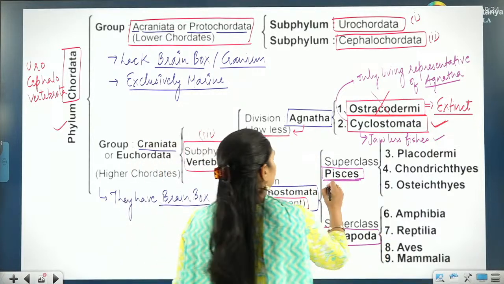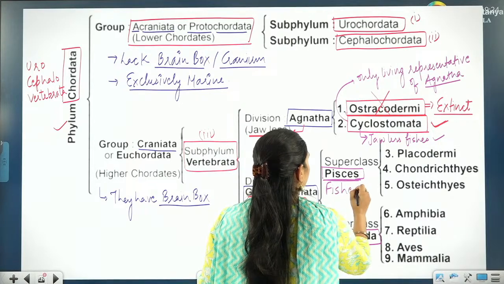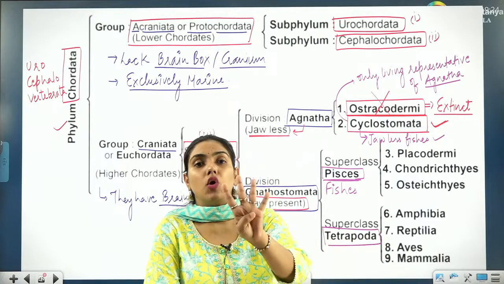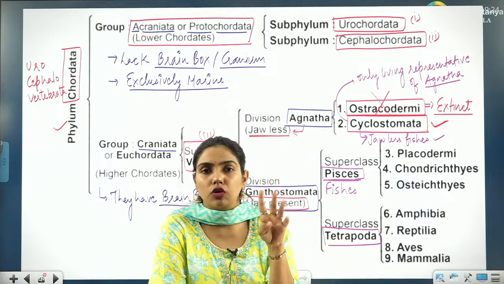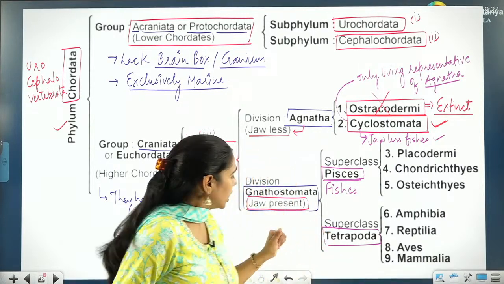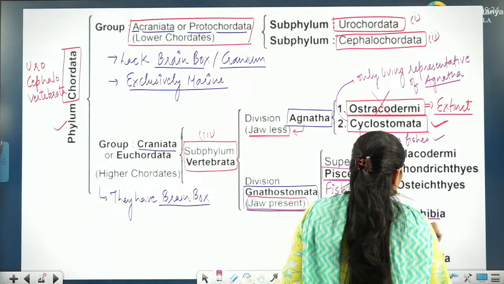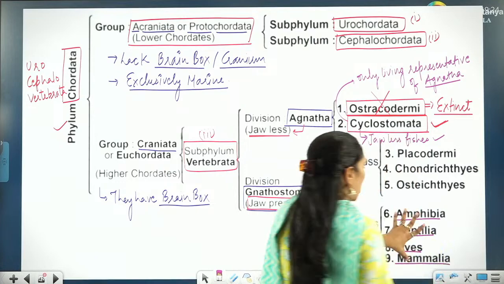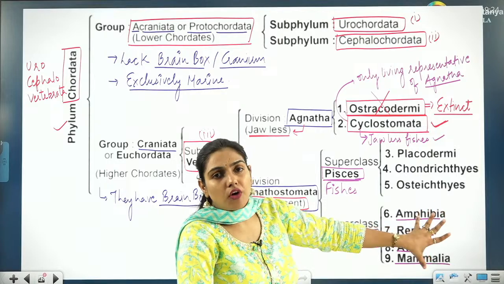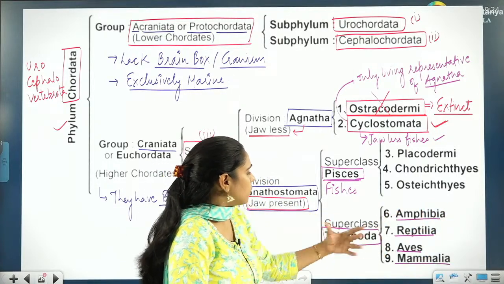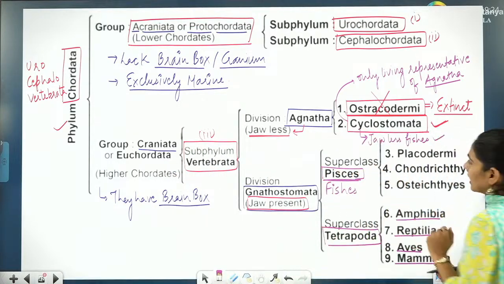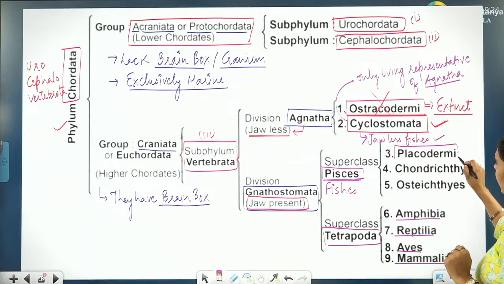In Pisces all the fishes will come, and in the Tetrapoda all those animals will come which have four limbs, F-O-U-R 4, not F-O-R-E 4. So Amphibia, Reptilia, Aves and Mammalia, all these have four limbs, or else you can say two pair of limbs. So they will fall under the superclass Tetrapoda, and in the superclass Pisces there is one class, that is Placodermi.